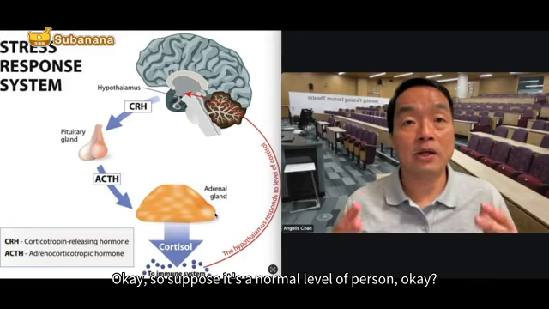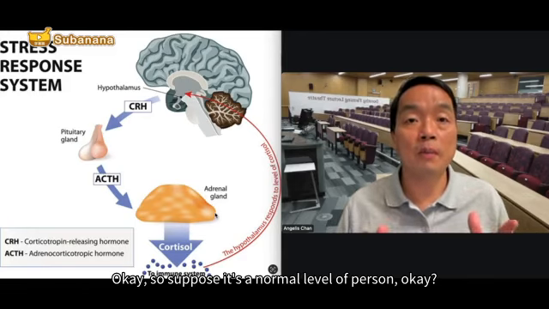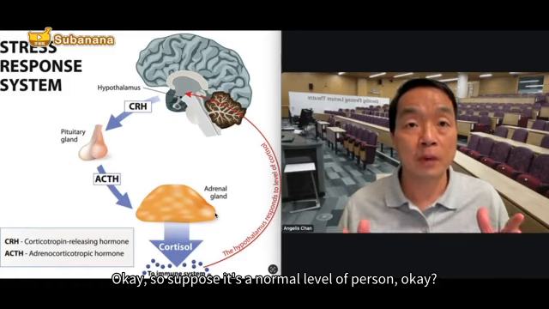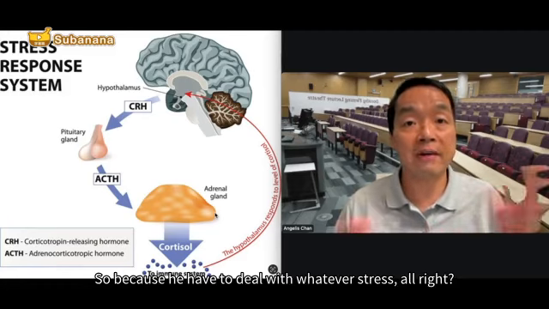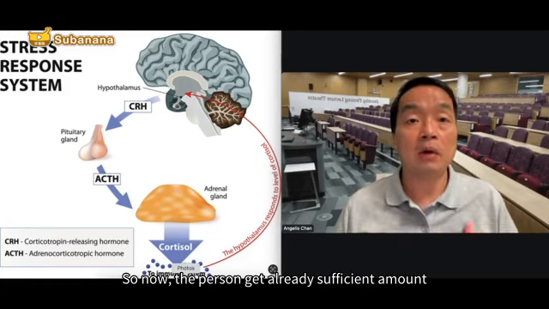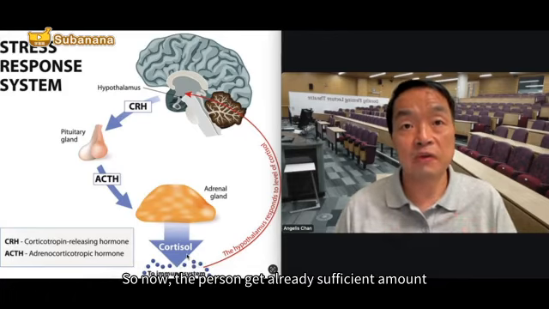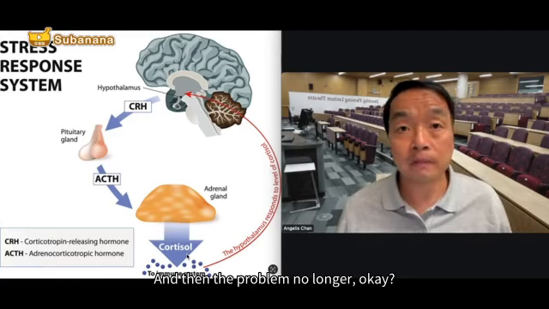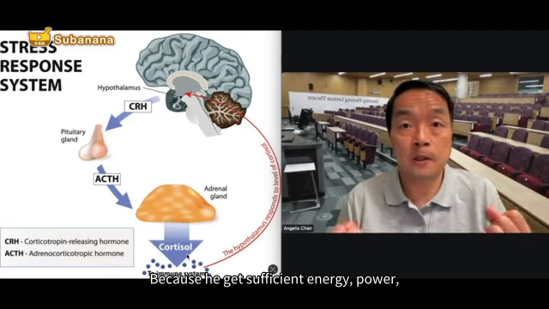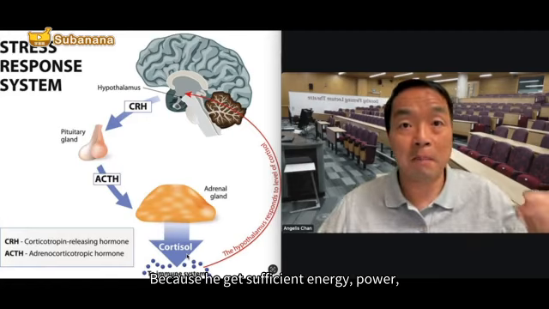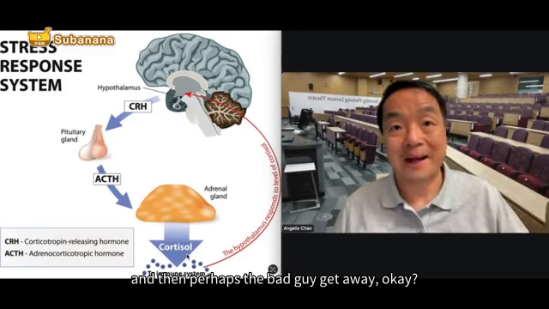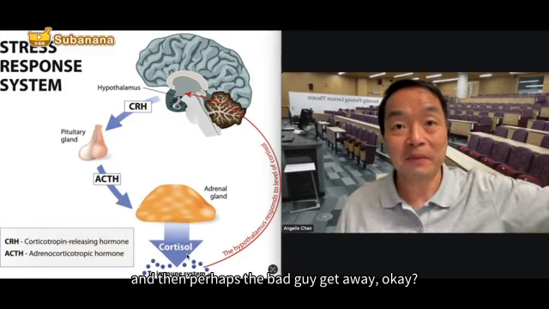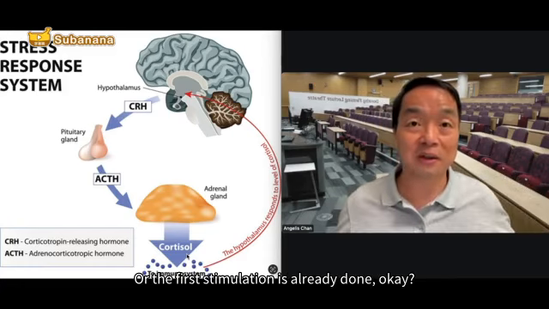Suppose it's a normal person, because he has to deal with whatever stress. Now the person already gets a sufficient amount of cortisol, and then the problem is no longer there, because he got sufficient energy, he got power, and perhaps the bad guy got away, or the stimulation is already done.